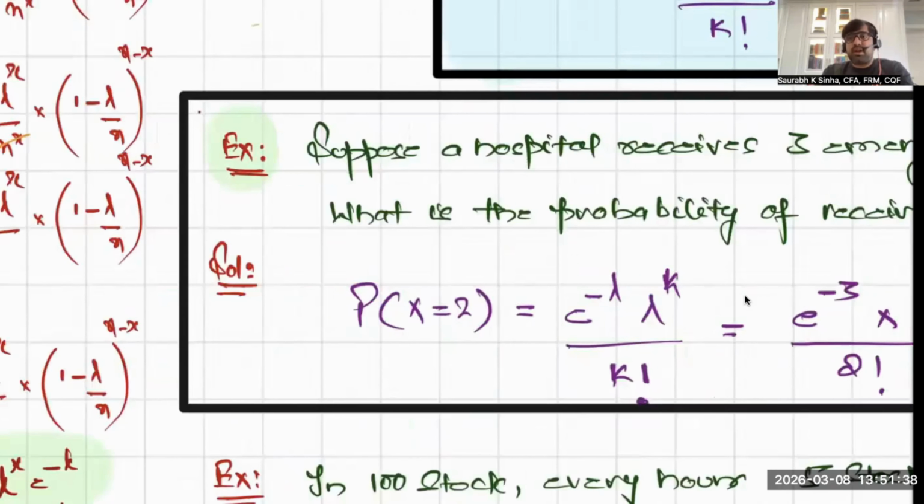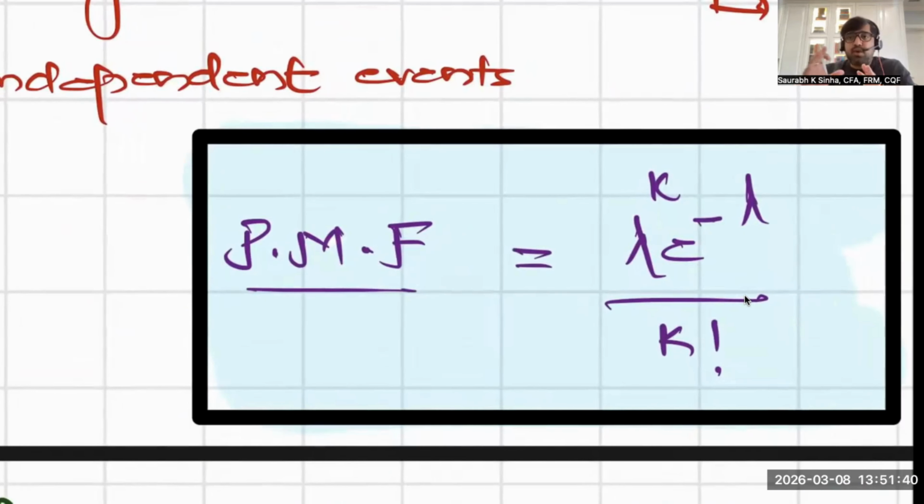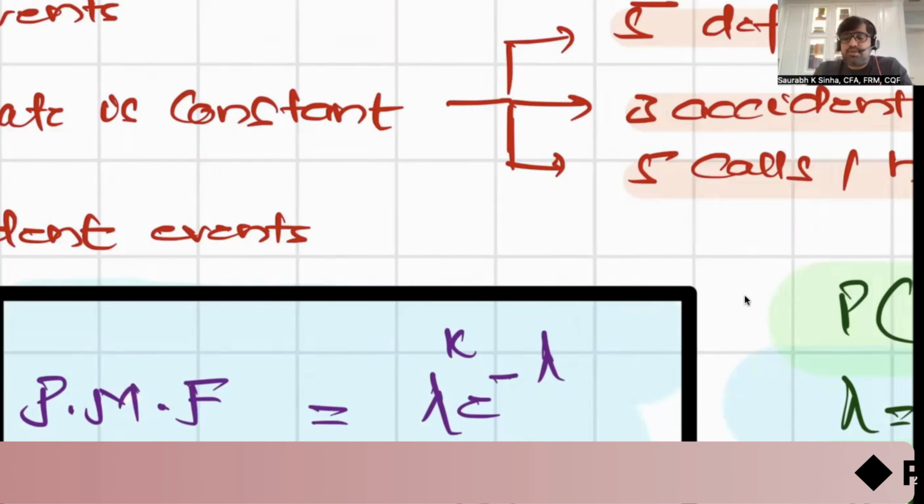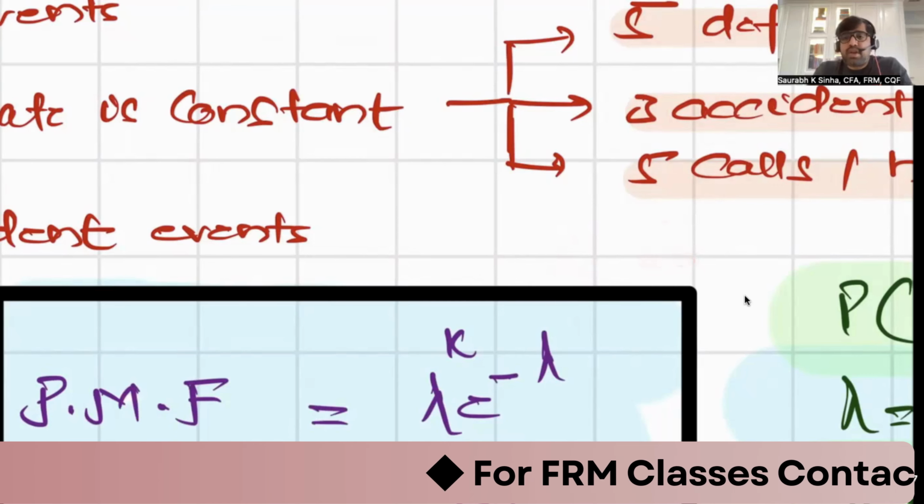Now this is not required, but I want to give you a glimpse of how you derive the probability mass function of Poisson distribution. It is derived from the binomial distribution itself. And then the question would be, what is the mean of Poisson distribution? It is lambda. What is the variance? It is also lambda.